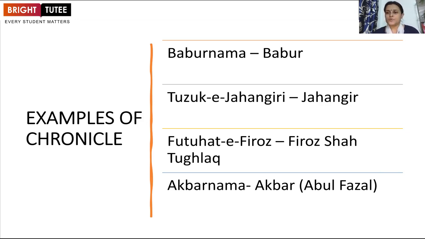Abul Fazl was the court poet of Akbar. He has written Akbarnama in 5 volumes, where he has very deeply described each and every detail about Akbar's time period, or the Mughal Empire during Akbar's time. So society, economy, polity, religion, every aspect is covered in this book. That is why it becomes a very important literary source to understand the reign of Akbar.